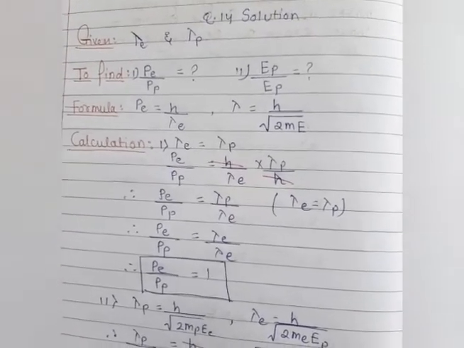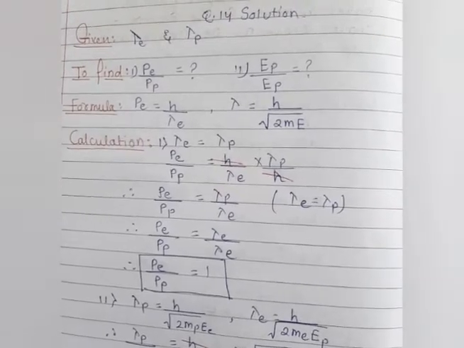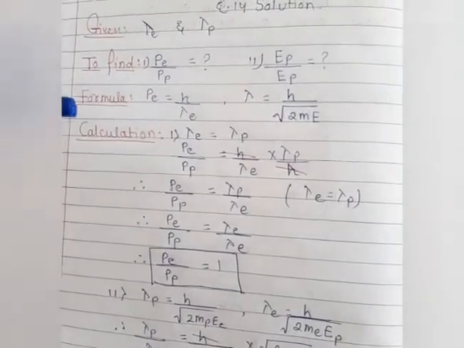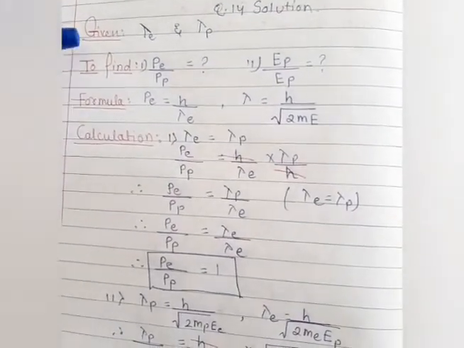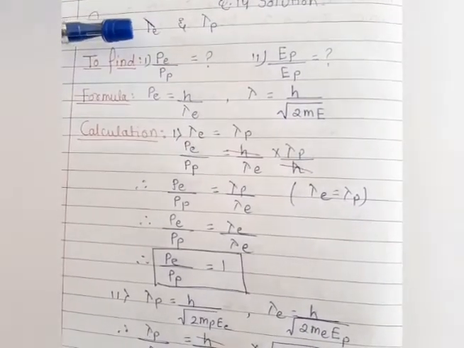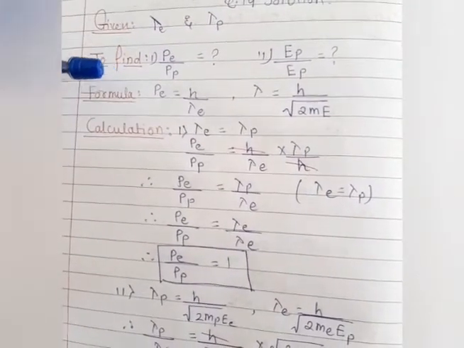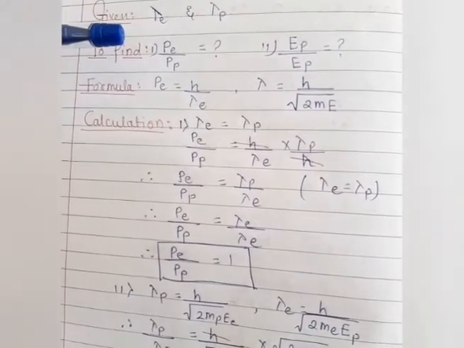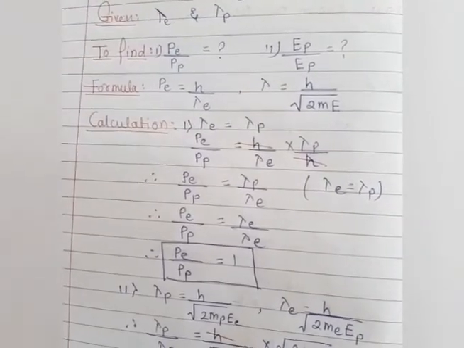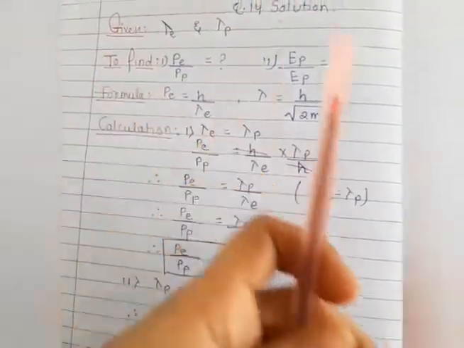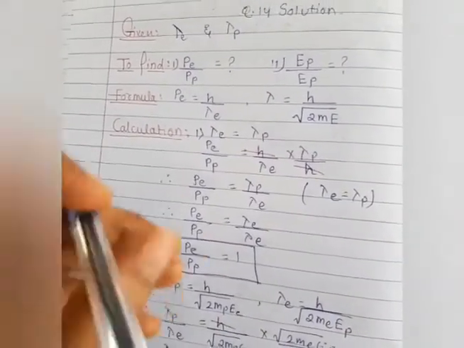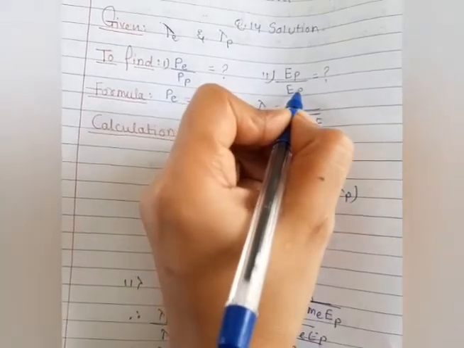So let's move on to the numerical based on this concept, and here I am taking the solution of question number 14. As you know very well, what is the question? Let us move on to the given. We have the wavelength of electron and proton, and we have to find the ratio of proton and electron in their momentum and the kinetic energy of proton and electron.